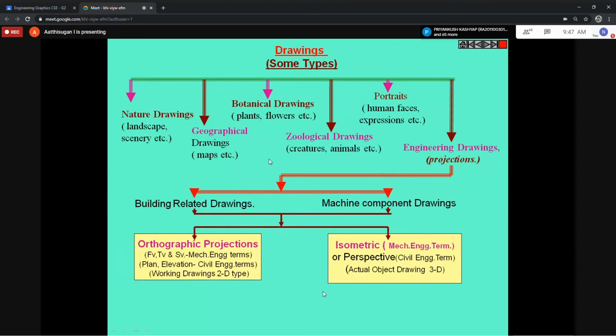Here we already know the isometric view. In AutoCAD it is shown automatically. When I go to layout and move the cursor in some angle direction, it shows the isometric view. The front view, below it the top view, then the side view will be shown automatically. In orthographic projection, it is something else: your front view, top view, side view. We draw only those three things, and that we call projection of orthographic.